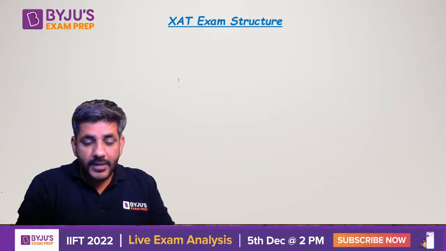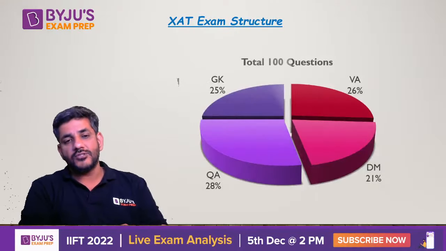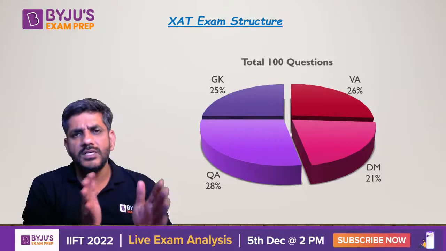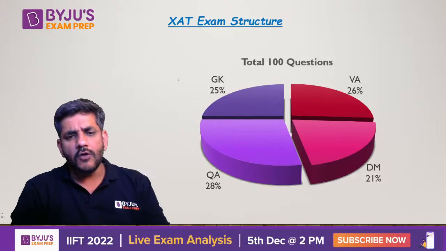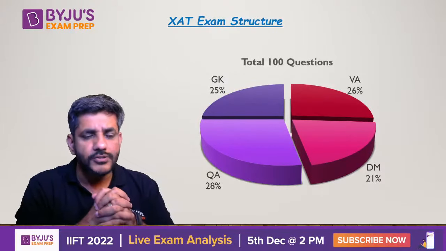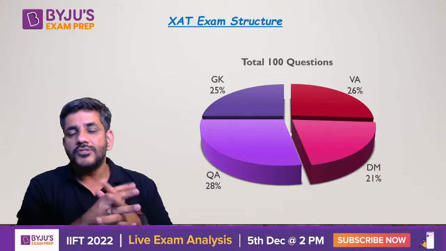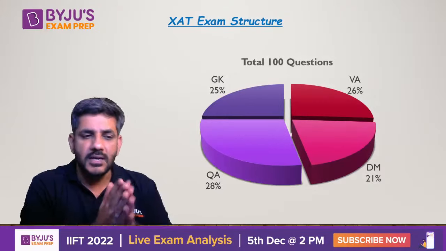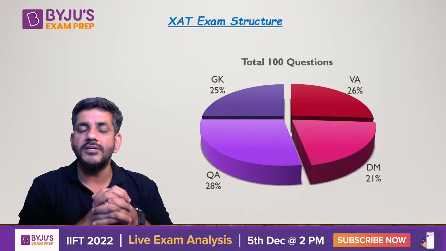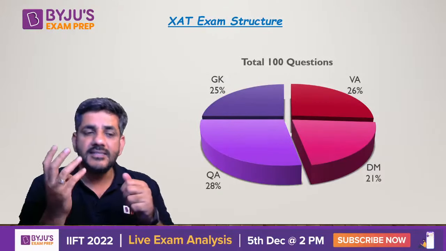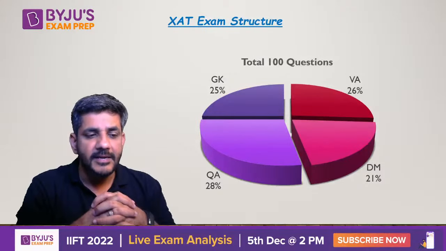So when I talk about the XAT exam structure, if I talk about the last few years, the structure has almost been of the same type as what I have shown you on the screen, which was the structure last year as well. The number of sections has always been the same: verbal ability, decision making, quantitative ability, and GK.